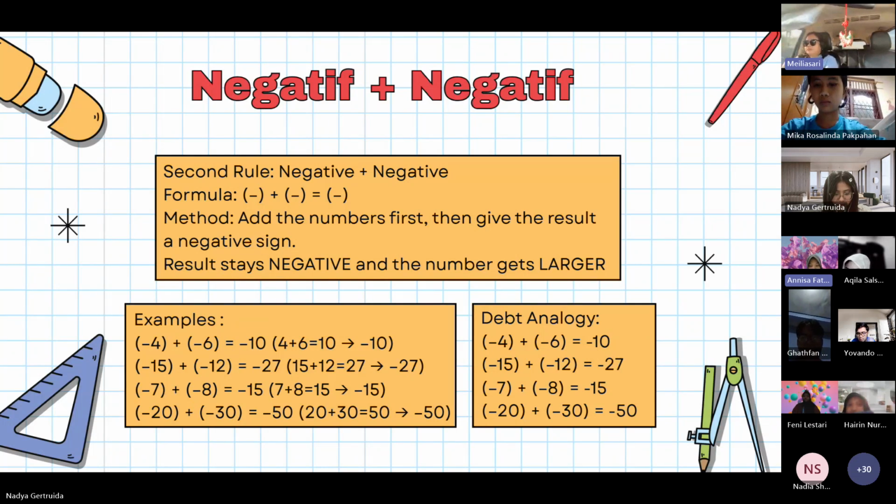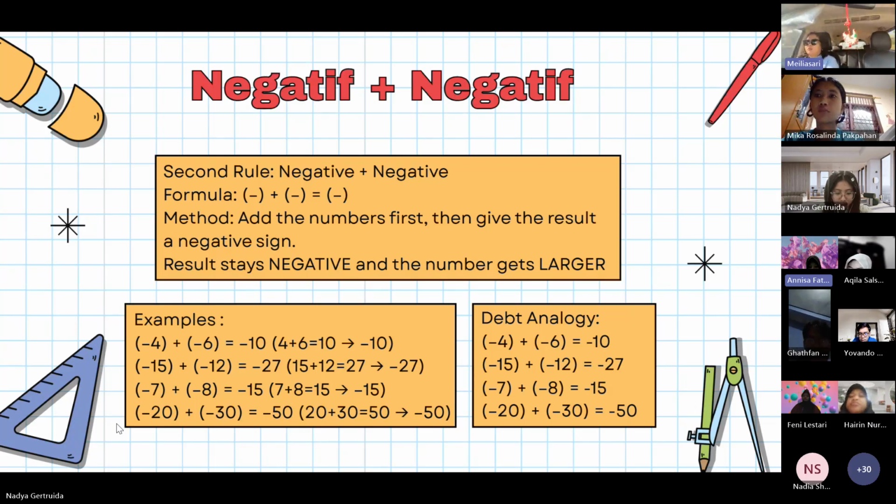Negative 15 added to negative 12, the sum is negative, 15 added to 12 is 27. So negative 27. Negative 7 added to negative 8, the sum is negative, 7 and 8 is 15. So negative 15. Negative 15 added to negative 30, the sum is negative, 15 added to 30 is 50. So negative 50.